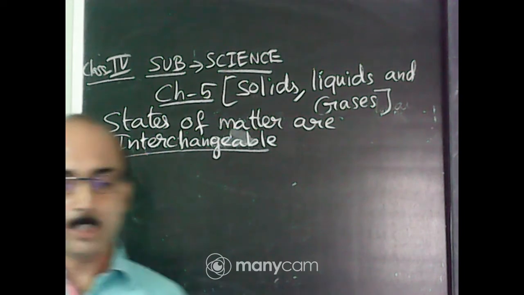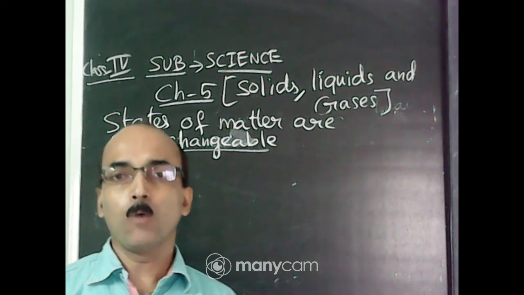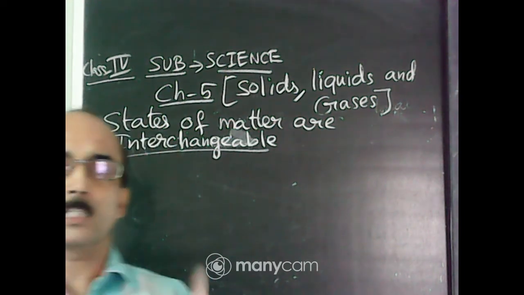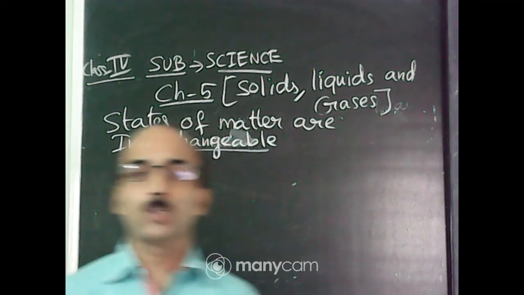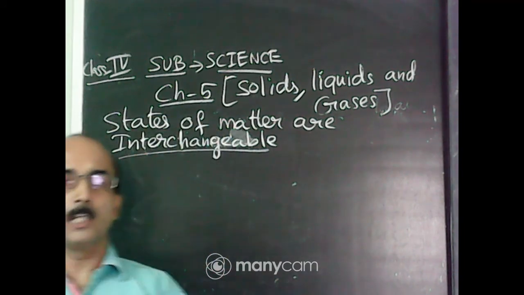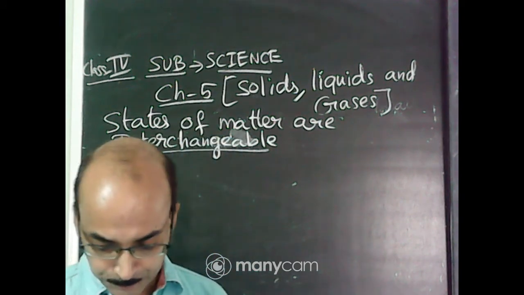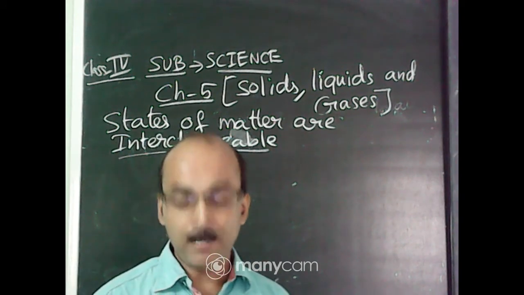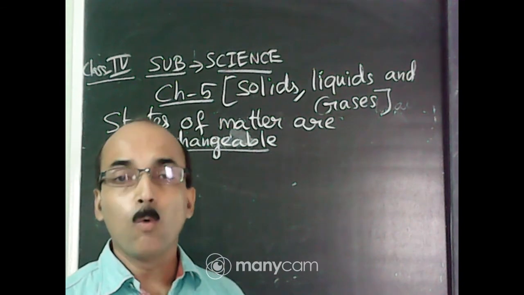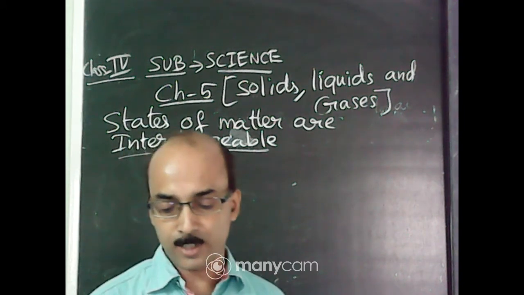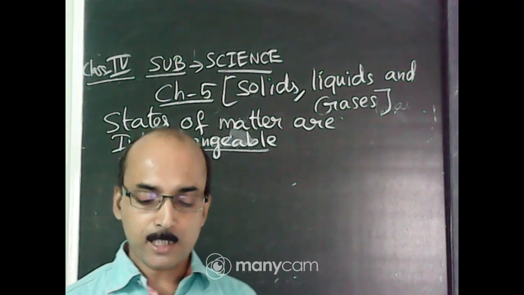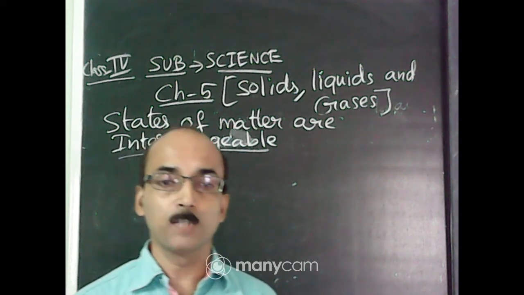What does it mean? That means you can change one state of matter into another state. You can change solid state into a liquid state and liquid state into a gaseous state. Matter can change from one state to another. For example, the states of water are interchangeable.